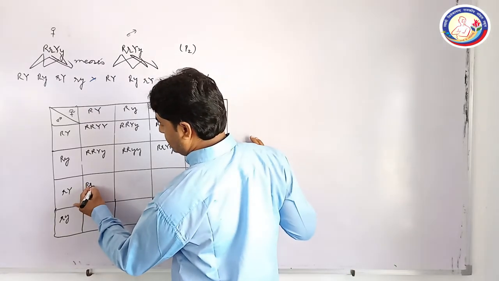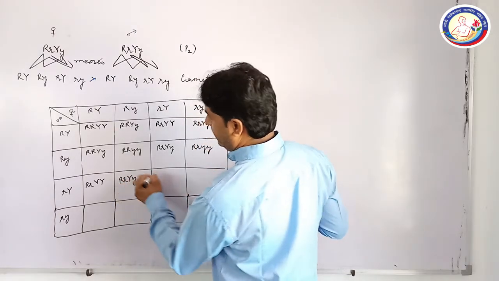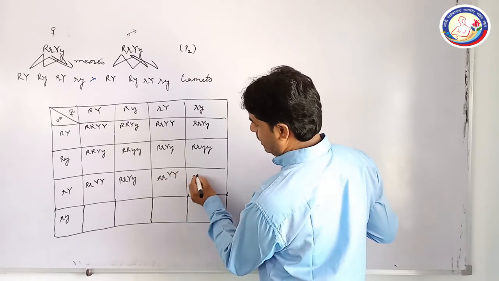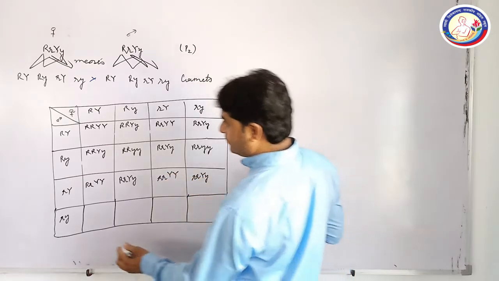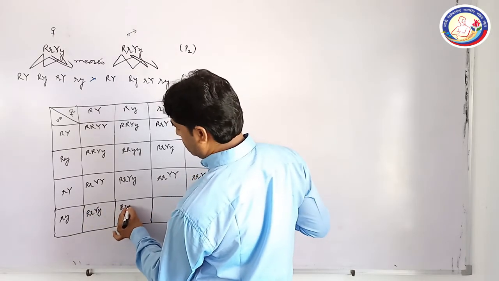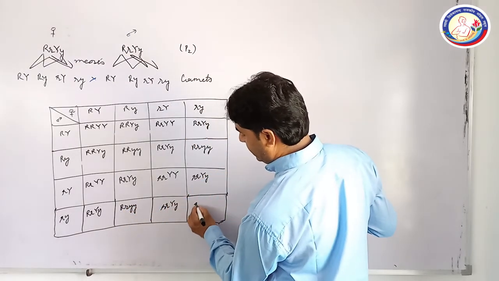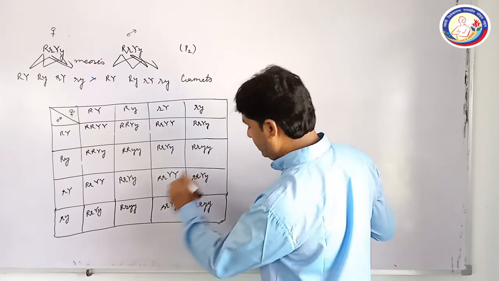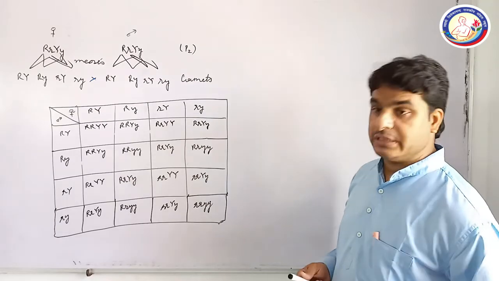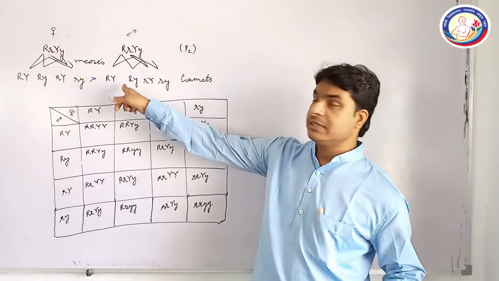Again, capital R, capital Y, capital Y, capital R, capital Y, small y, small r, capital Y, small r, capital Y, small y. The next is capital R, capital Y, small y, capital R, small y, small y, small r, capital Y, small y, and the final is all recessive gametes. So what will you see? We have completed the checkerboard here by using these gametes.